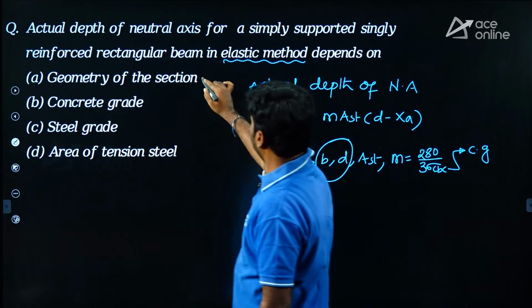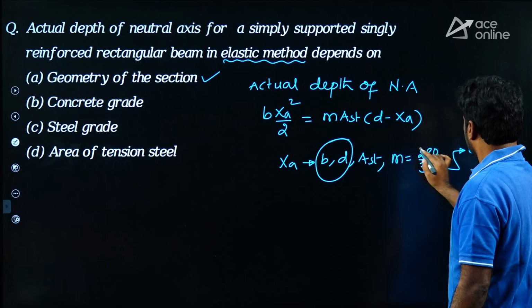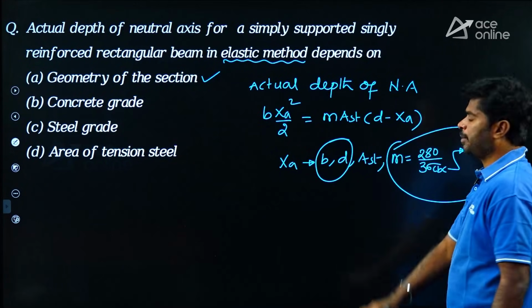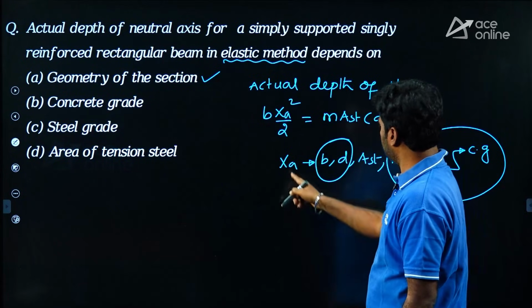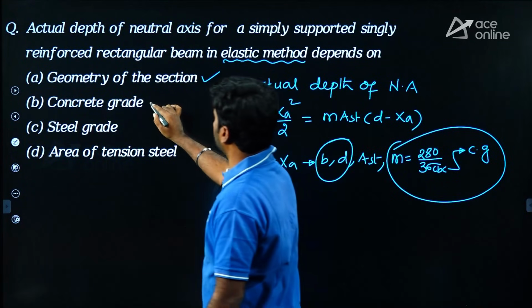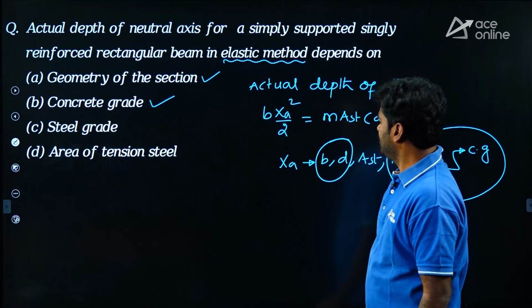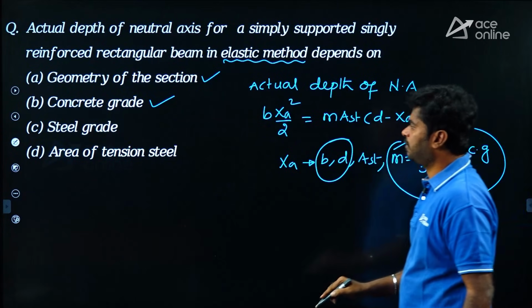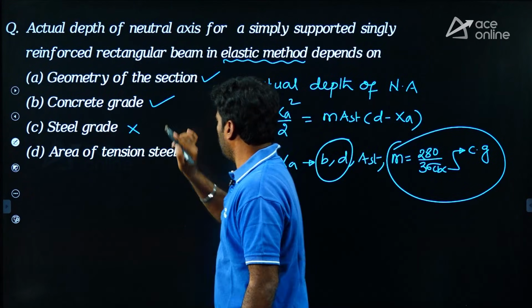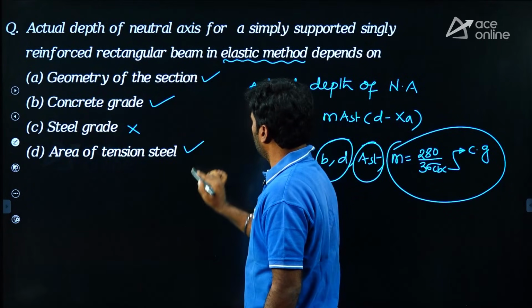So A correct, it depends on geometry of the section, and m equals to 280 upon 3 sigma CBC, where sigma CBC depends on concrete grade. That means XA depends on concrete grade. B correct. Then C, steel grade. Here a steel grade not required to find actual depth of neutral axis. So C wrong. Then coming to AST, area of tension steel.